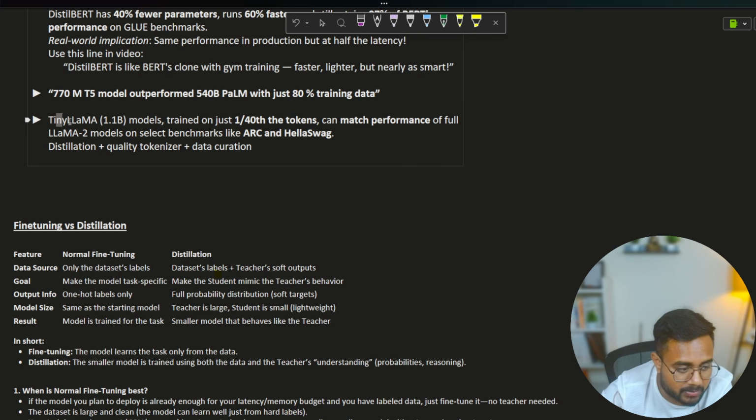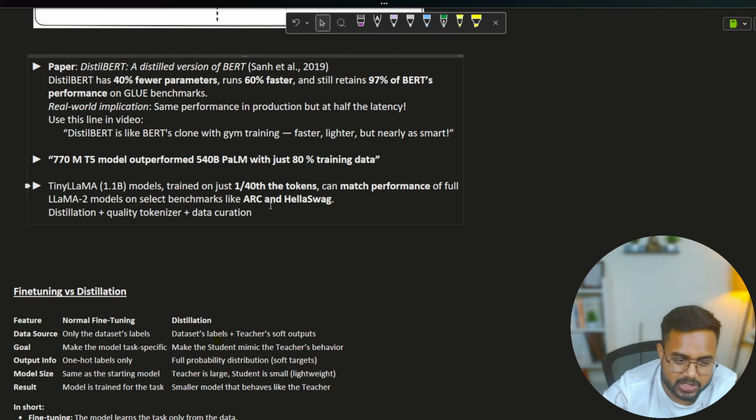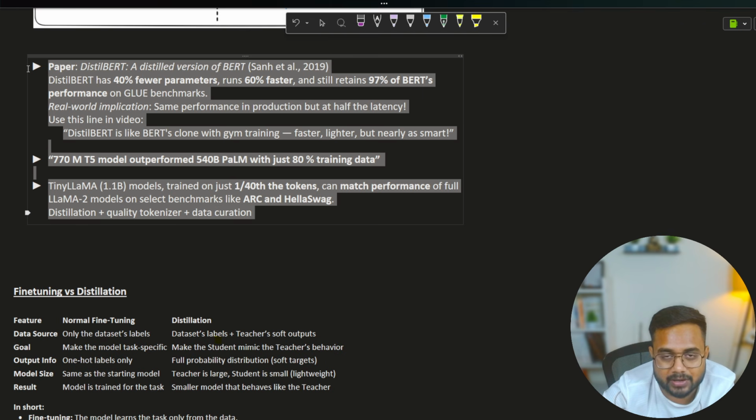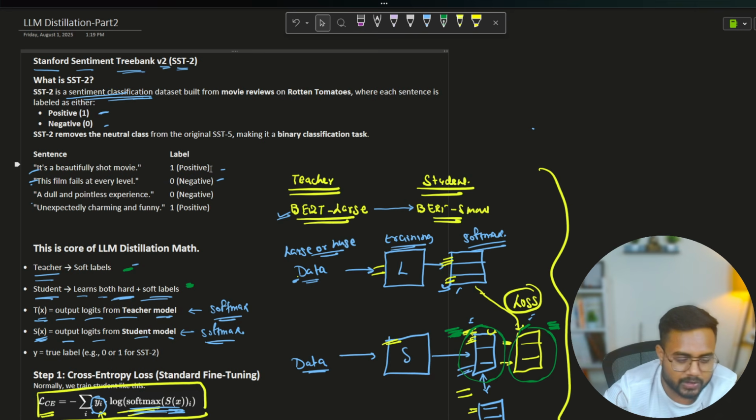Now the next one is TinyLlama. The TinyLlama model trained on just 1/40th of the tokens can match the performance of the full Llama model. Again, this is an example of distillation. So distillation, quality tokenizer, data curation, and we are getting a beast model. Beast model means a model which is smaller, having fewer parameters, but still able to do a very great job, right? That's the power of distillation, and all these facts are not just facts, it's the truth, guys.